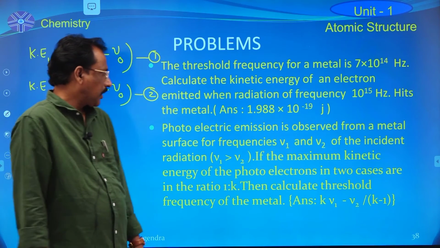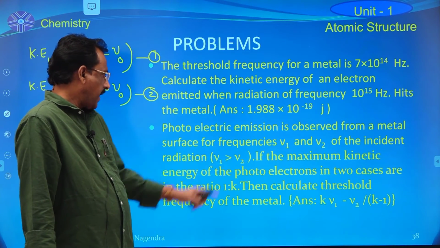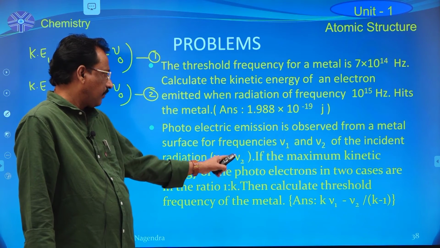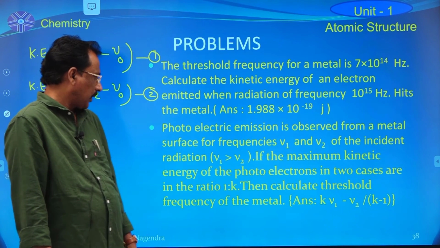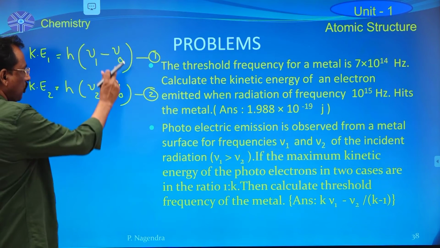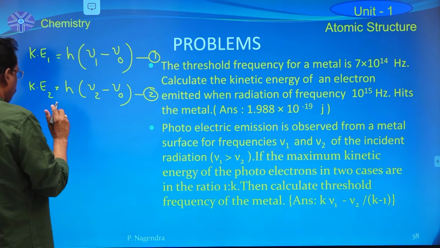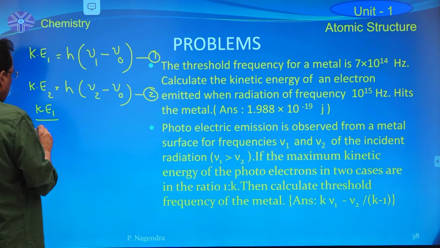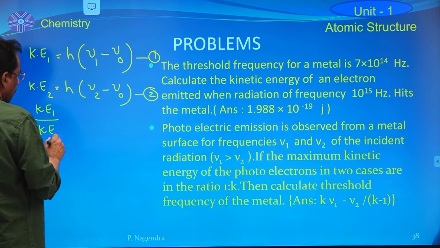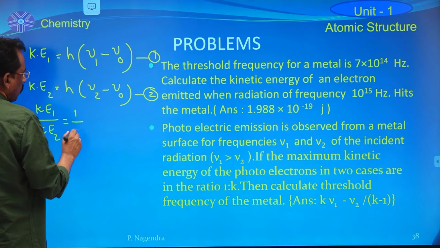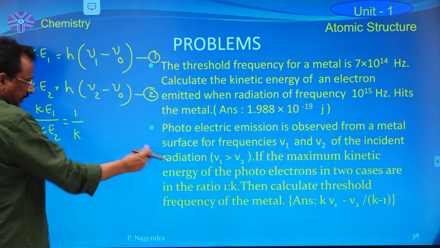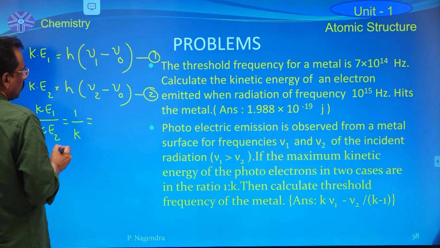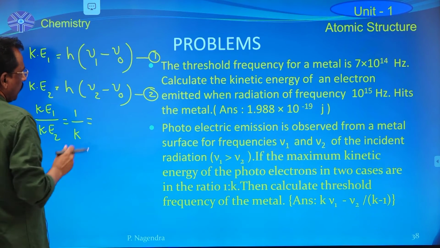Now in this problem, the maximum kinetic energies of the photoelectrons in these two cases are in the ratio 1:k, therefore KE1 divided by KE2 is given, which is equal to 1 by k, the ratio between these two.